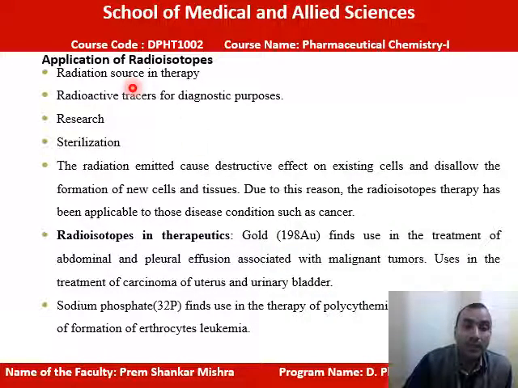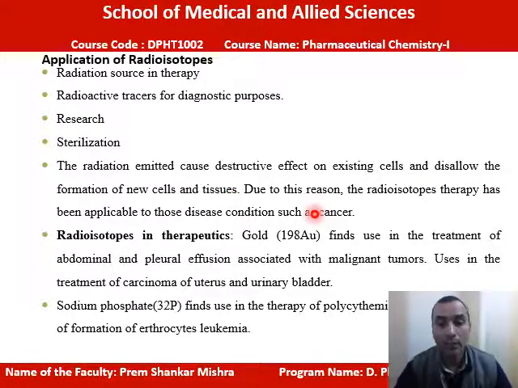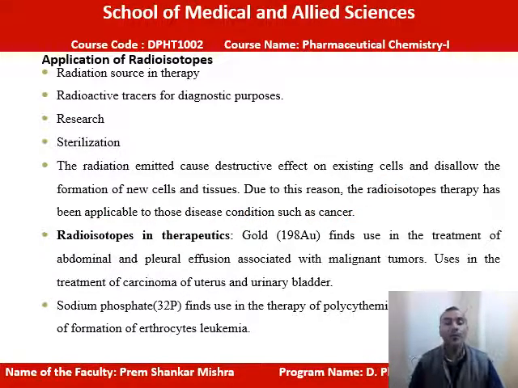Now we will see the applications. What are the applications of radioisotopes? They are widely used as a radiation source in therapy. They are also used as radioactive tracers for diagnostic purposes, and in research and sterilization. The radiation emitted has a destructive effect on existing cells and prevents the formation of new cells and tissue. Due to this, radioisotope therapy is applicable to diseases like cancer.